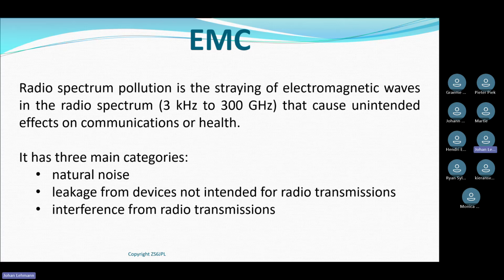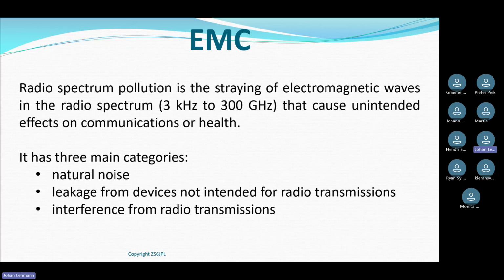And radio spectrum pollution is getting worse and worse as the years go by. Just like plastic pollution in the sea, RF spectrum pollution is getting worse and worse. And the definition to remember: RF spectrum pollution is the straying of electromagnetic waves in the radio spectrum that cause unintended effects on communications or health. Some of the slides will deal with the health issue, but it's important to remember there's also a human factor or a human interference part to EMC as well.